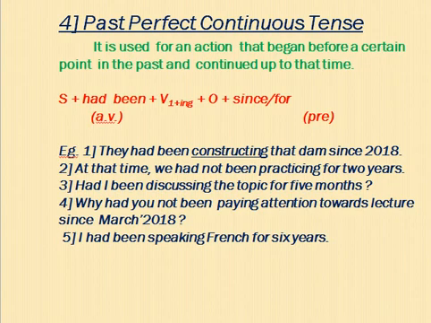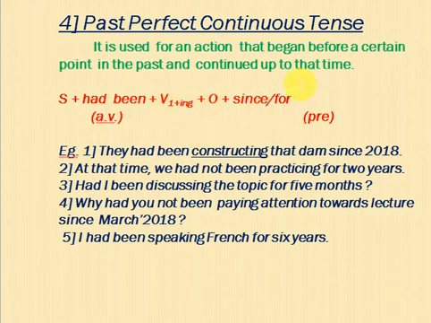And I can say perfect continuous is a mixture of continuous and perfect. Why? See, in perfect I use had, here I use had been, and in continuous we use v1 ing, so mix both. Had been here and the present verb ing.